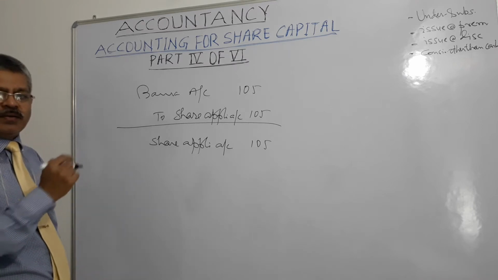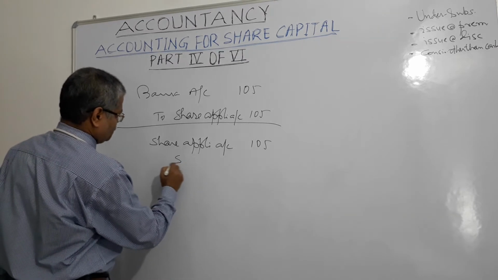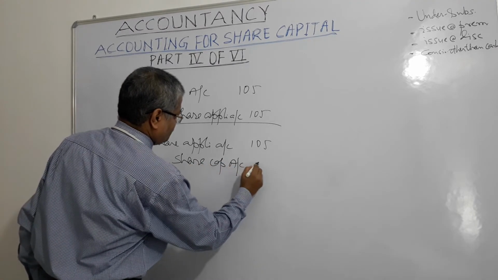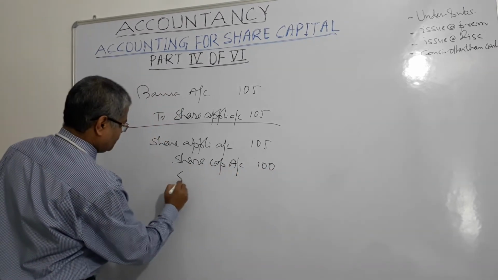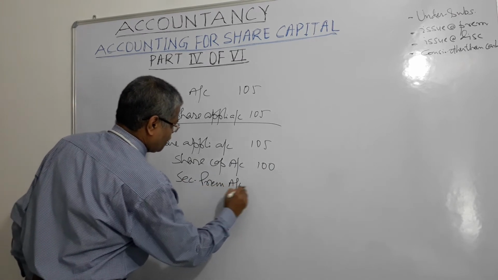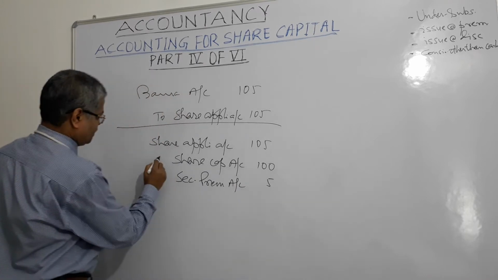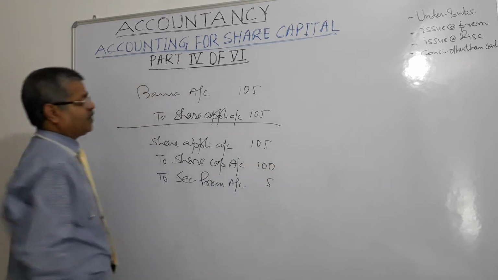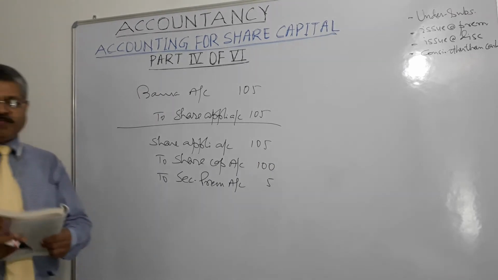One will be share capital account by 100 rupees and securities premium account by 5 rupees, right? So 105, 100 plus 5, they are done, right?